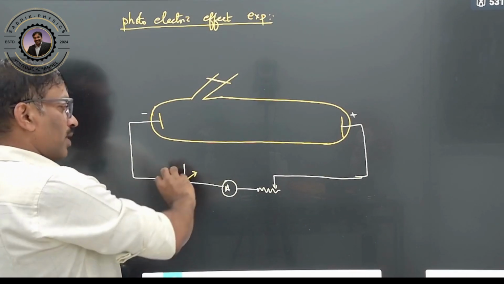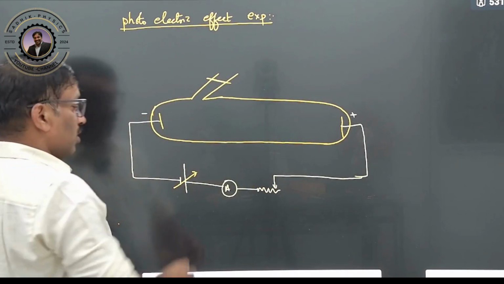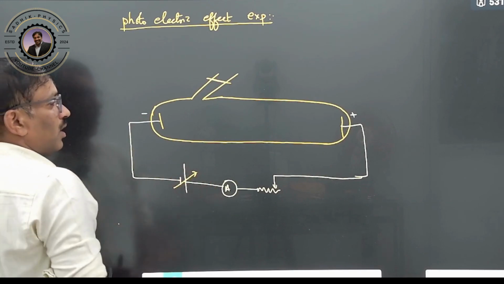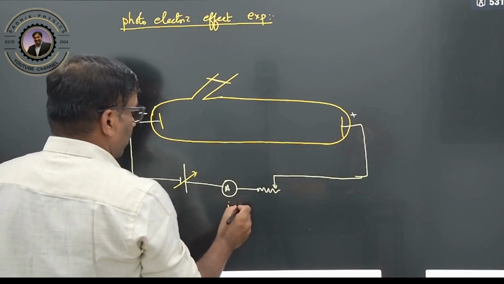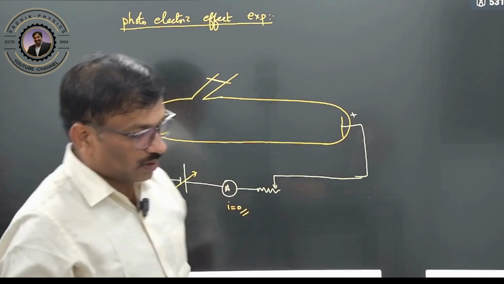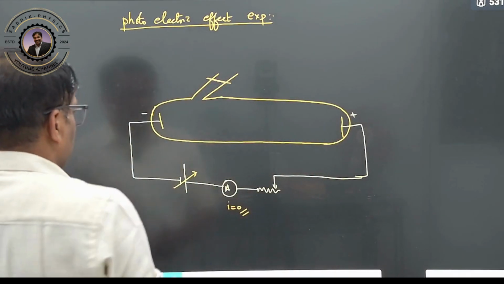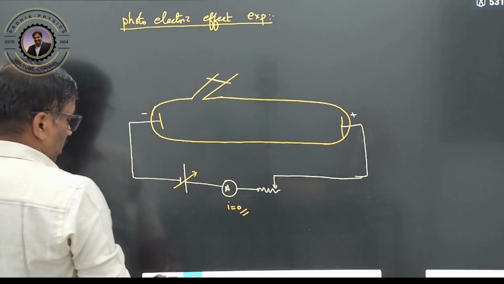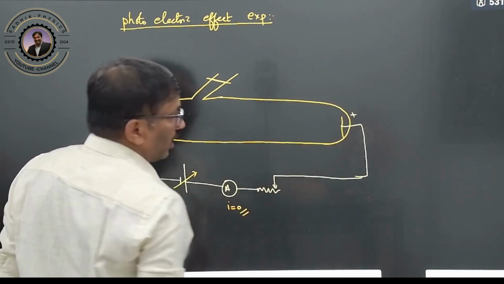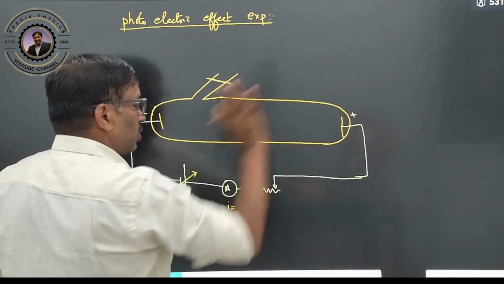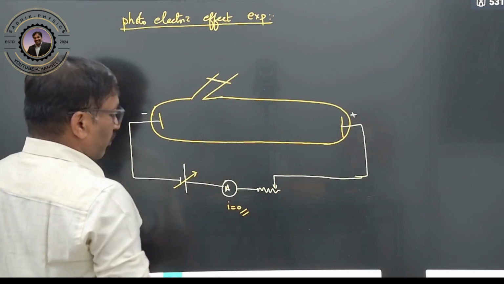Whatever voltage you apply, because the plates are very far away, we are not applying the electric field very near. As it goes on increasing, there is no chance of an electron going from here to here. So the ammeter will show a 0 reading. Even if you apply 10,000 volts, no current will flow, meaning there is no loss of electrons and no gain of electrons. That means this tube is not conducting anything. Clear? There is no current flowing.